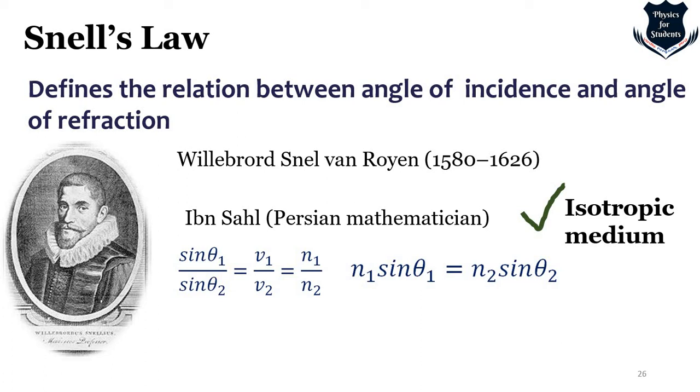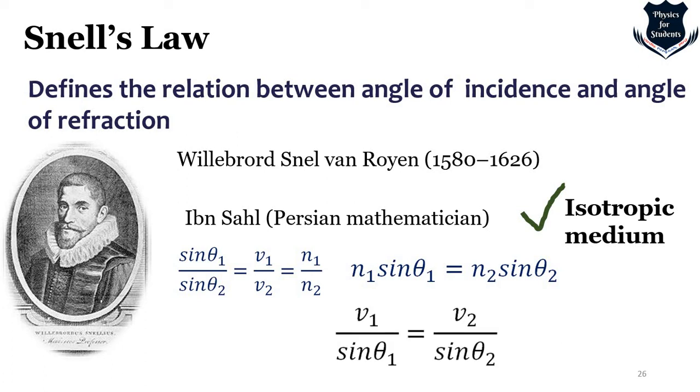So iso means similar, as in isotropic, isomorphism, isotropy. So iso means same. Any material which has the same chemical constituents or chemical bonding is isotropic. Anisotropic materials are wood and crystals and cube crystals, and so on. So we are not going to take anisotropic medium. Isotropic medium is where Snell's law actually works. In anisotropic medium, what happens, we are not going to deal with in this particular video.